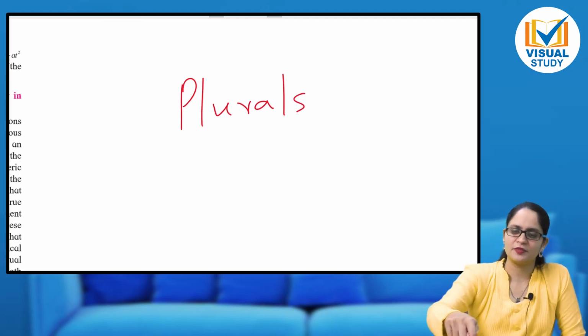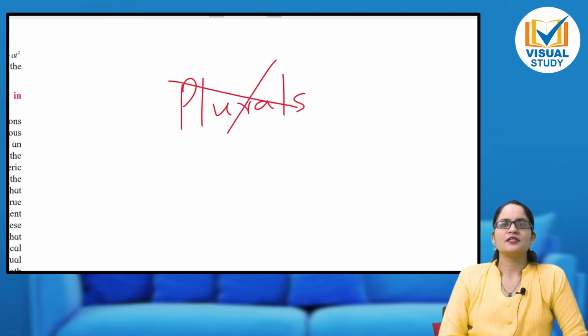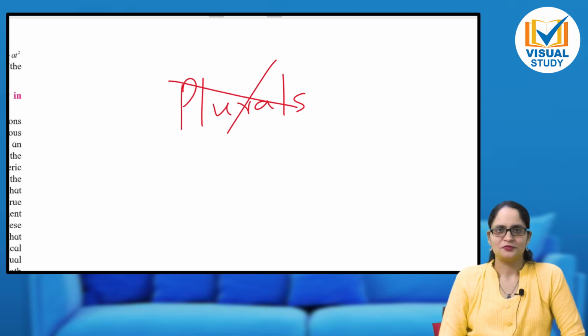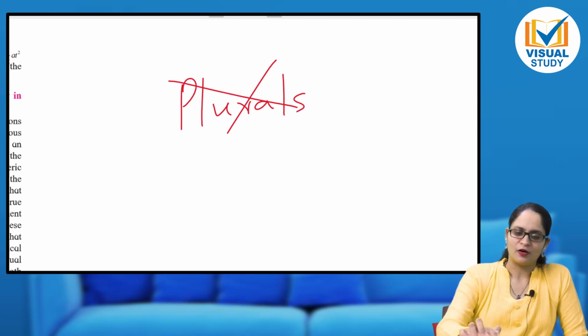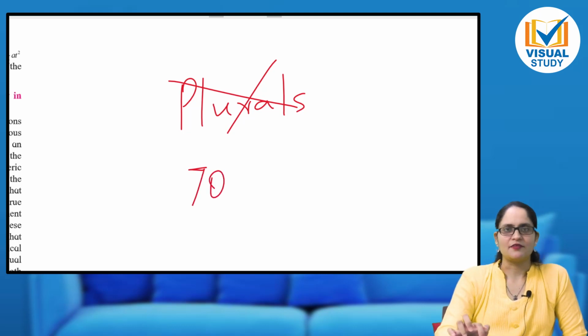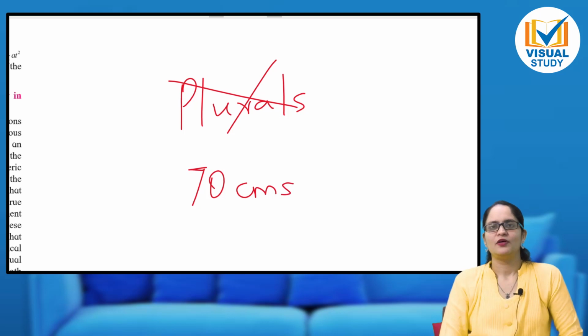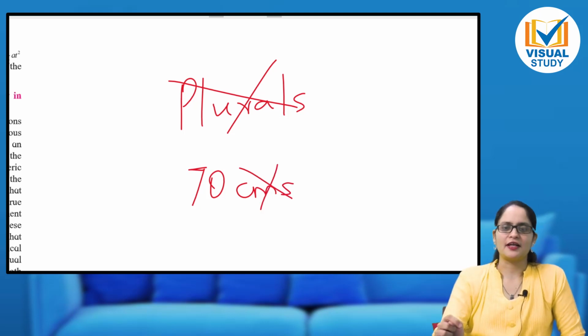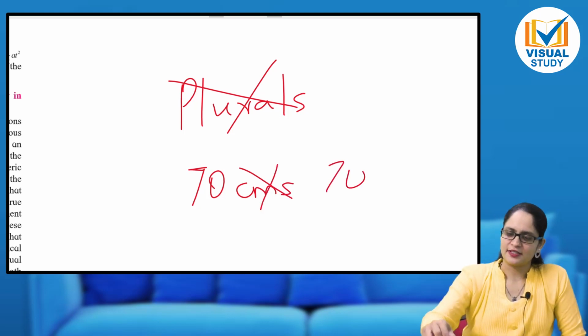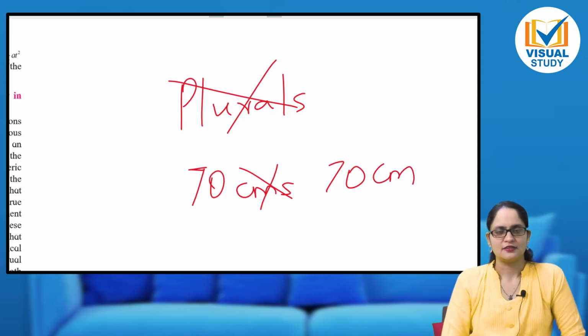Plurals not allowed means what? Force is 50 newtons. No, you should not write like this. Or length is, let us take 70 centimeters, cms. No, very wrong. You should not write it like this. You should only write 70 centimeter. That's it. Do not use plurals anytime.